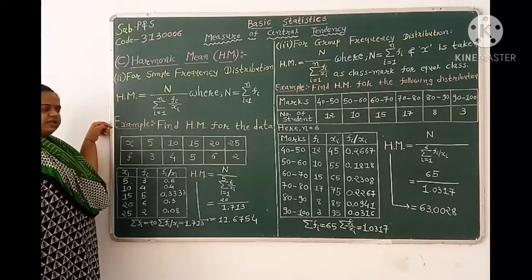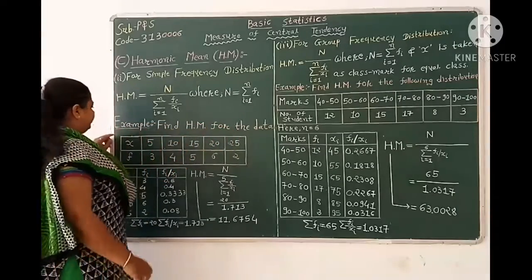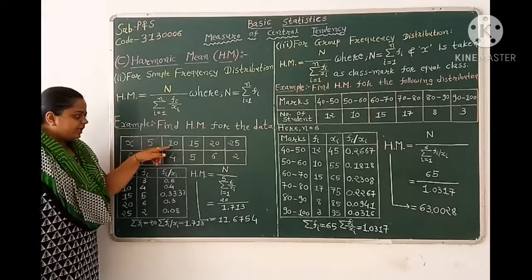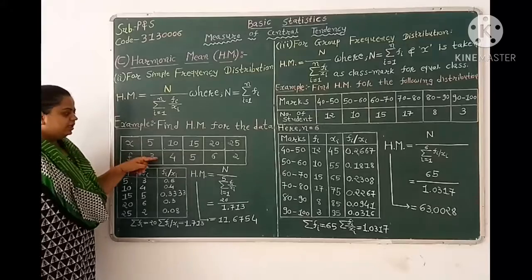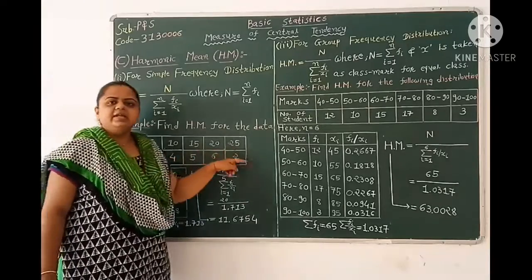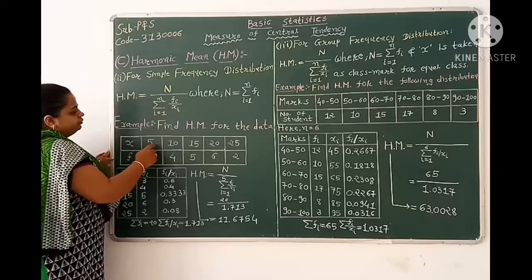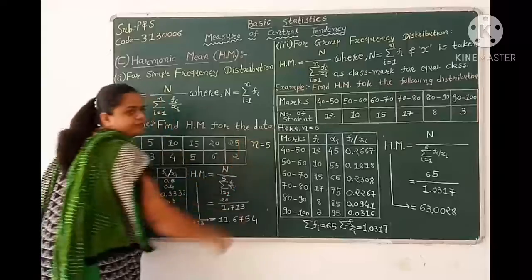Now let us consider one example. Find harmonic mean for the data. We are given x and f. X equals 5, 10, 15, 20 and 25. F is 3, 4, 5, 6 and 2. Now here the total number of data equals 1, 2, 3, 4, 5. So our small n equals 5.